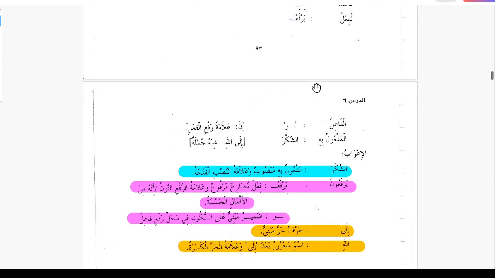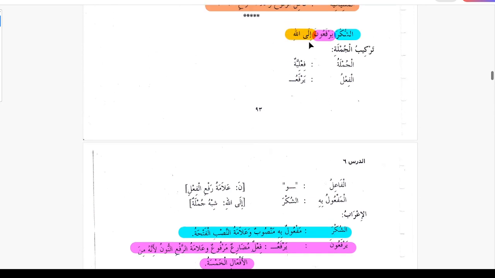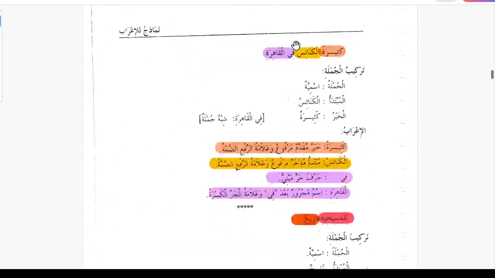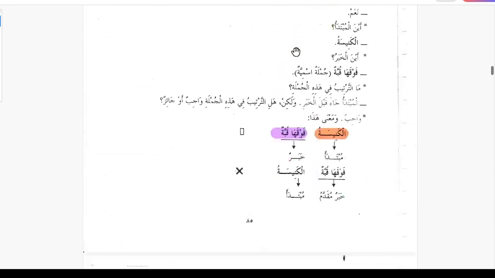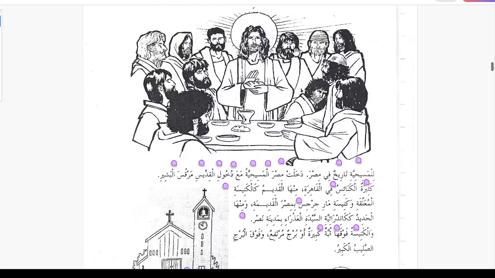Ilallahi jarun wa majrur. So ila is harfu jarrin mabni ala sukun, it has a sukun at the end. Allahi ism majrur ba'da ila wa lamatul jarri al kasra. So this is harfu jar, and Allahi ism majrur alamatul jarri al kasra. So this is the kasra here. Okay, so that completes this part. We will do the main lesson and then complete the exercises in the next session, inshallah.